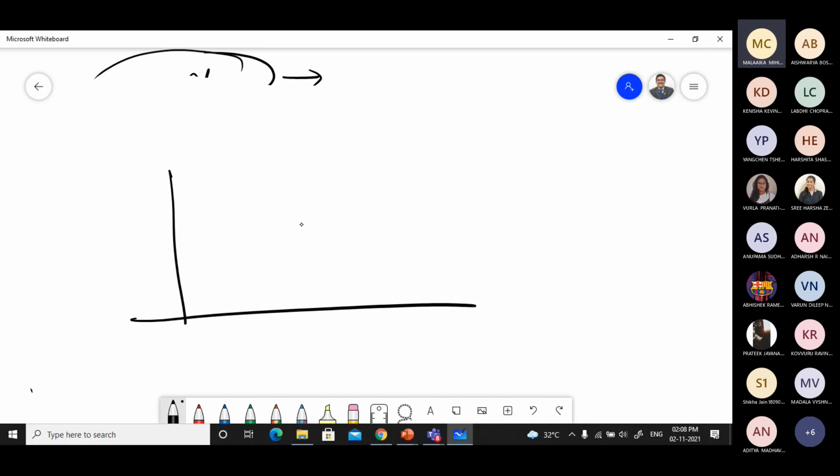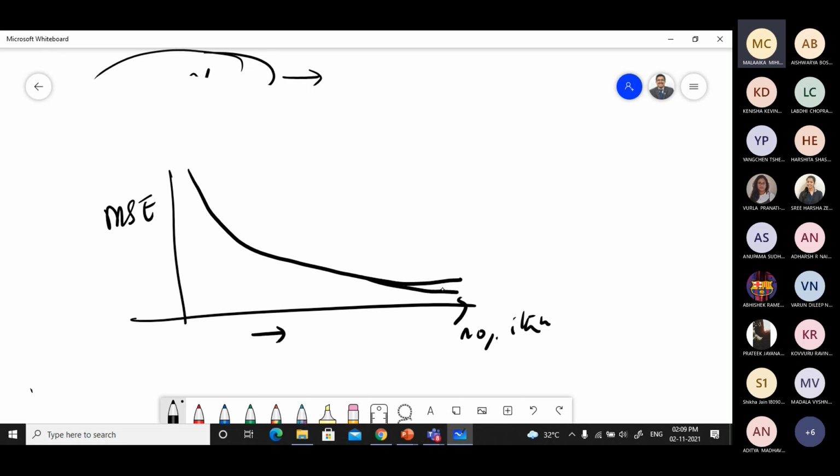But even sometimes, what people understand is that whatever MSE, mean square error, you calculate for the number of iterations, you find that when the number of iterations is increasing, it may be decreasing sometimes like this. Sometimes even it may increase, overfit, or it may increase also. It may also happen.